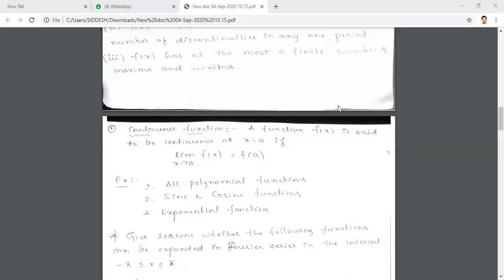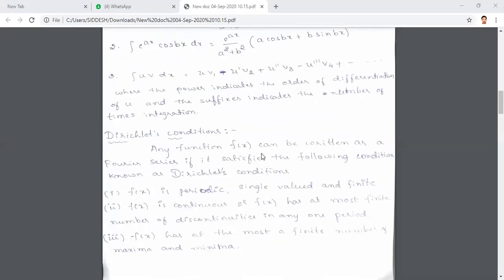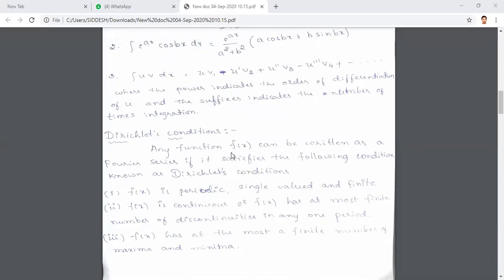Anybody else? Any other definition? The graph of that function can be drawn without lifting the pen on the paper.